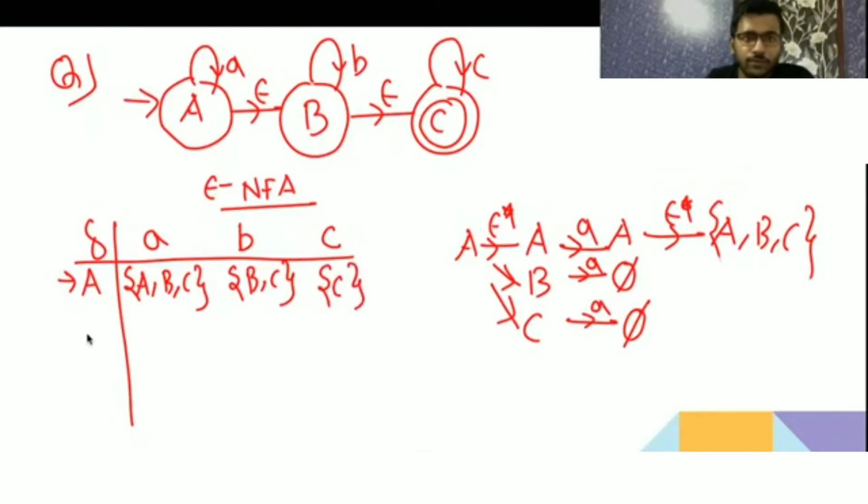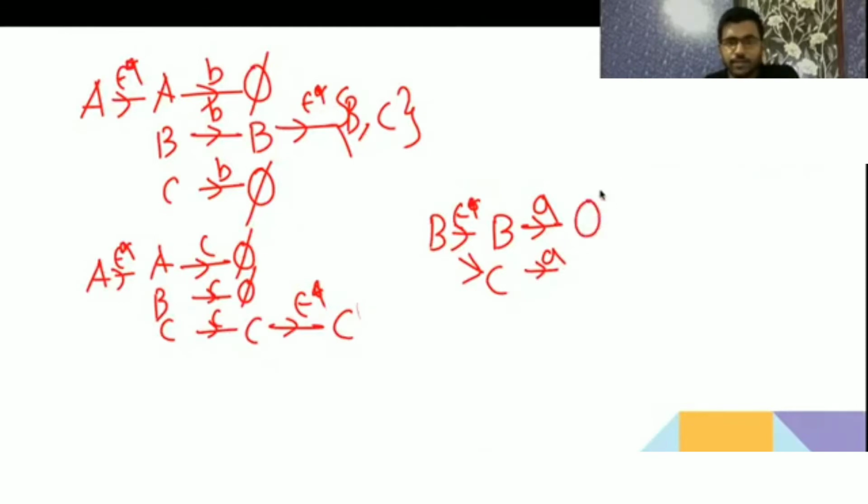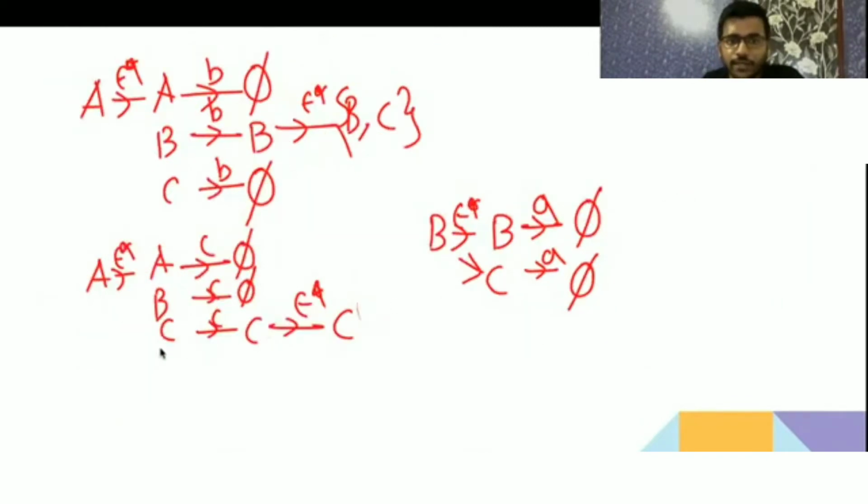Now we will go for B. B epsilon closure is B and C. B on A, C on A. B on A is going to the empty configuration. C on A is going to the empty configuration. So B on A is going to empty.